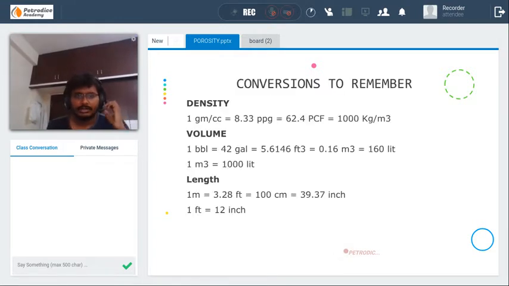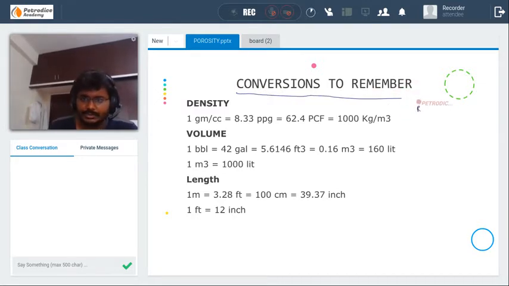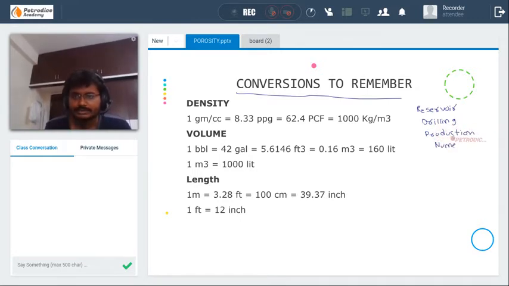Okay. These are the conversions you have to remember. These conversions will be used not only in reservoir engineering, but also in drilling. Just try to remember this line, and change the unit as per your requirement. It will also be helpful in drilling, production, well testing, and all the numericals. Try to note down this one.